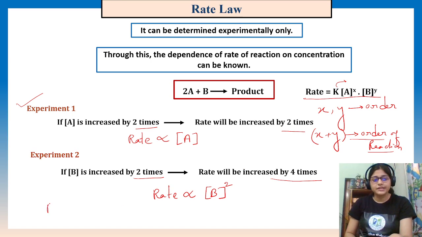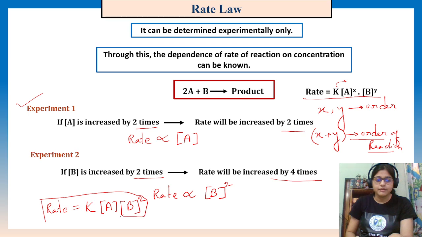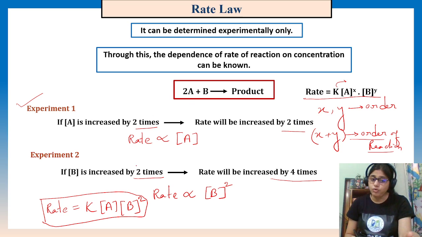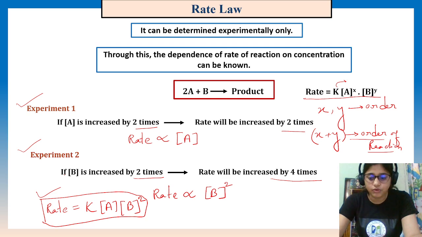So the overall rate expression here will be rate equals rate constant times A times B to the power 2. This will be the overall rate. How did we determine that? Did we just put in the coefficients? No. We have done 2 experiments, and seeing the results, we have determined it. That's how rate law comes into our chapter.